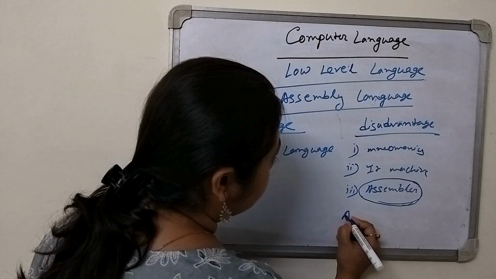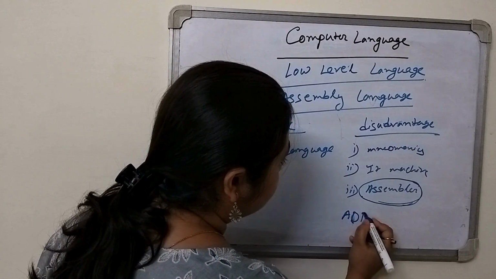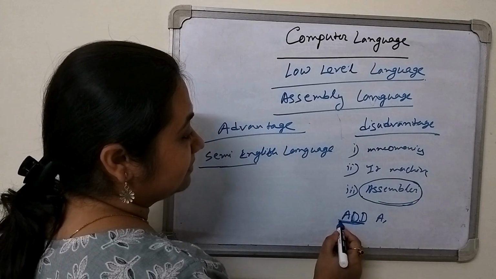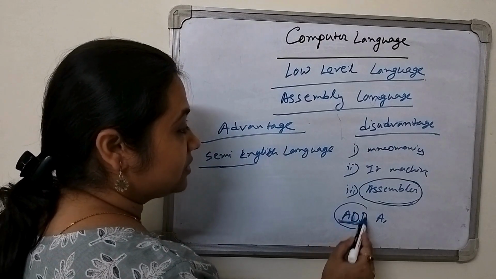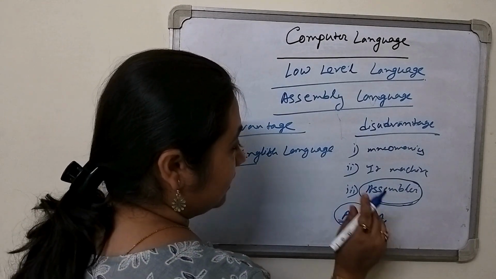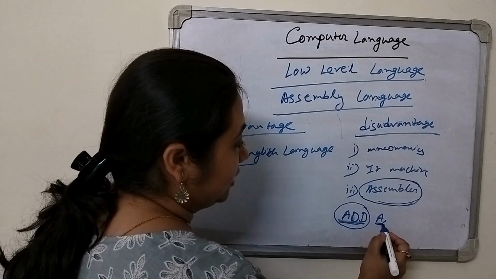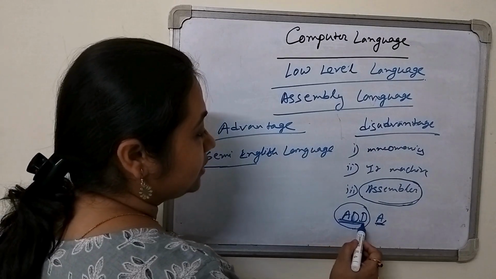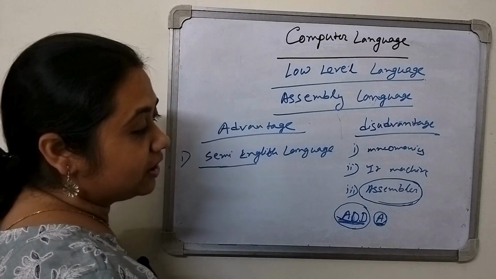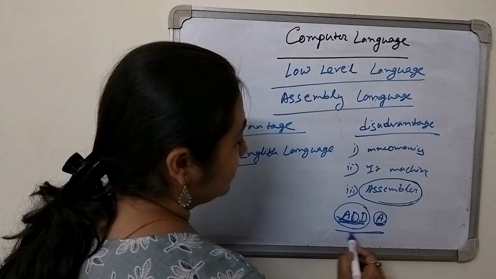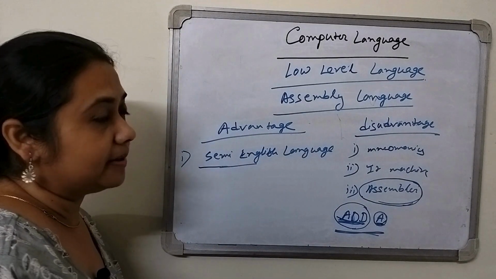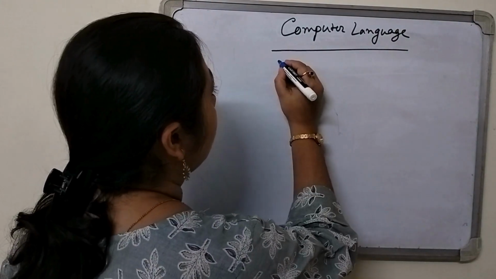Suppose we give one command, add A. What is the meaning of it? It means we have to perform addition. This is one mnemonic or keyword we are using, and A means the memory location. That means whatever is present in memory location A, we have to add it. So this is not true English, it is a semi-English language, and we also have to remember the memory location using mnemonics. So this is the characteristic of assembly language. Okay. Now we are coming to the high level language.